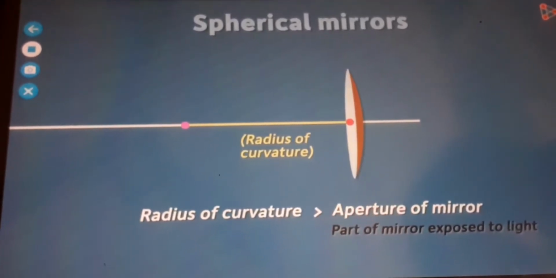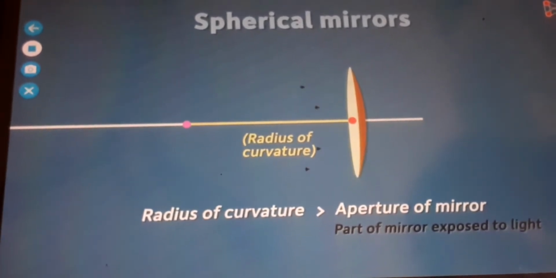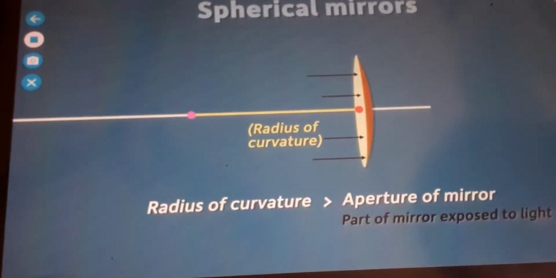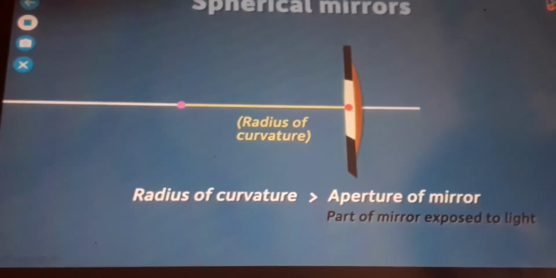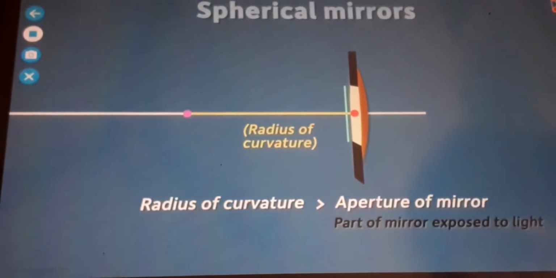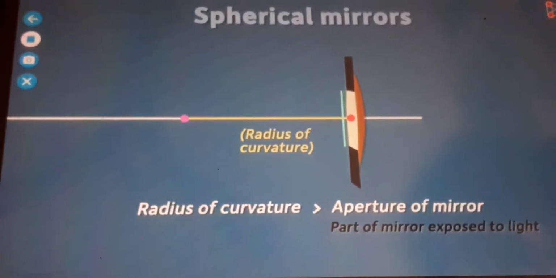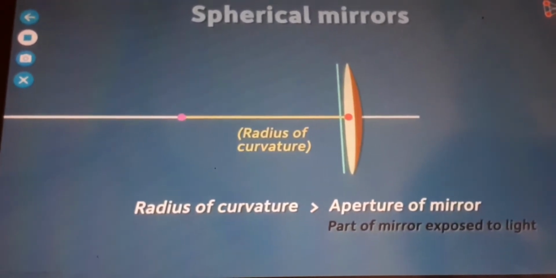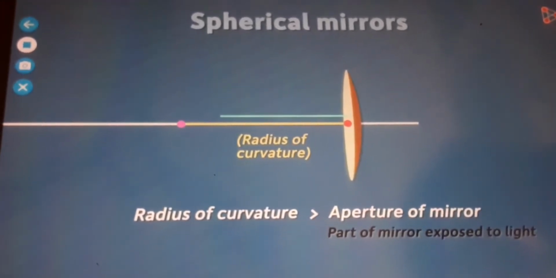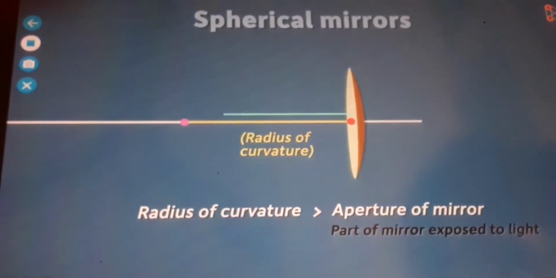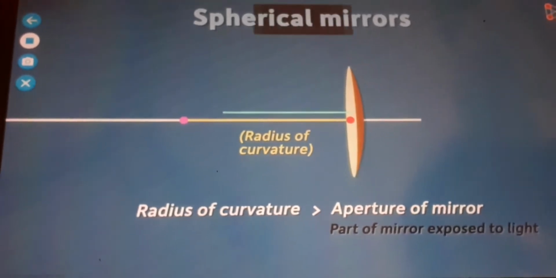In our mirror, this is its aperture, since the light can be incident anywhere in this region. If we hide some part of the mirror with an opaque substance, then its aperture is reduced. Mathematically, it is this length. So the mirror that we are considering is the one in which the aperture is much smaller than the radius of curvature. These were a few of the terms related to spherical mirrors.